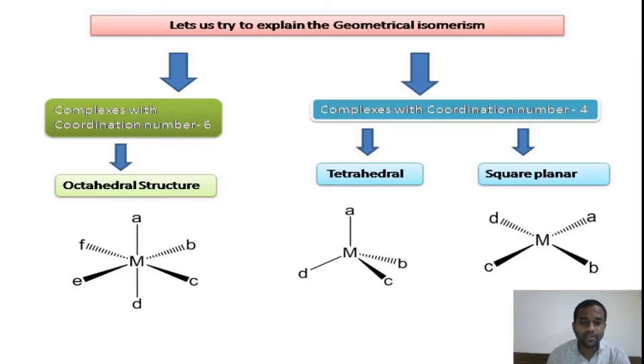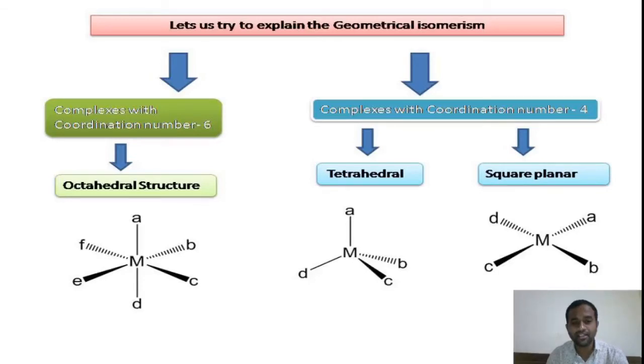Similarly, coming to the complex with coordination number 6, it is the octahedral structure. Here the ligand A is spatially nearer to all the four ligands which are in plane, that is F, E, B, C. All these four ligands which are in the plane are nearer to the A ligand. Whereas the D ligand is away from the A ligand.